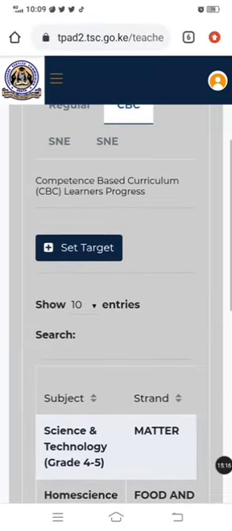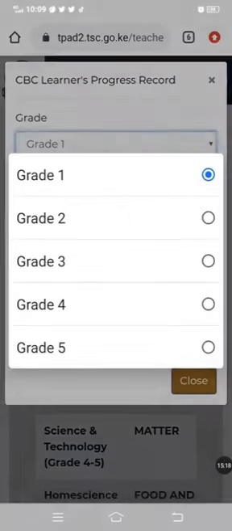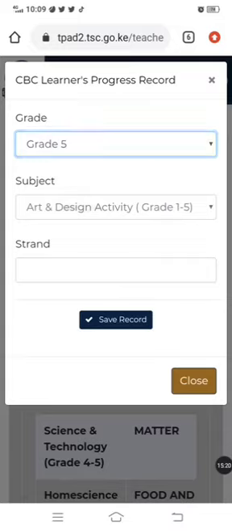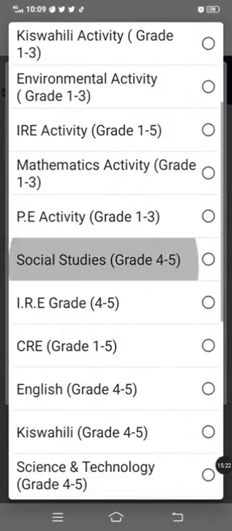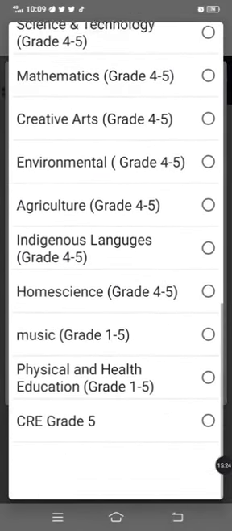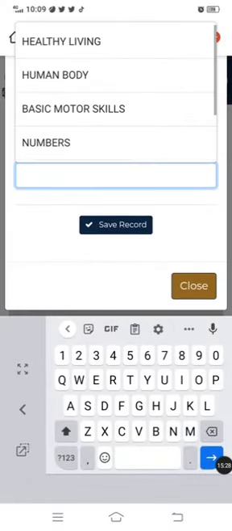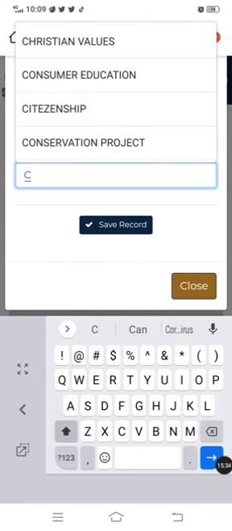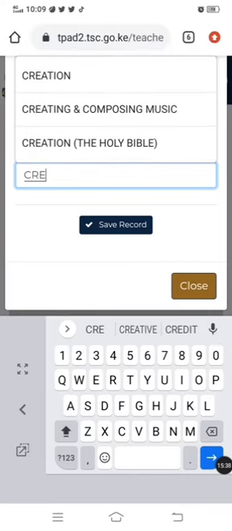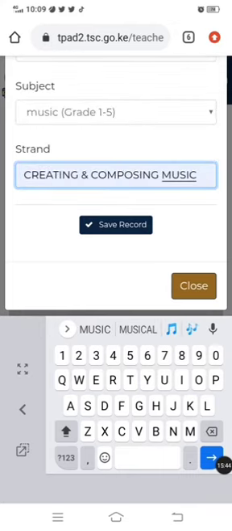Then I also have music, grade 5. Music. Let's scroll down. Here it is, grade 1 to 5, music. My strand for music for term 2 will be creating and composing. So it is not there, so I have to type, okay? Oh yeah, creating and composing music. I can go with this one. No problem, creating and composing music.